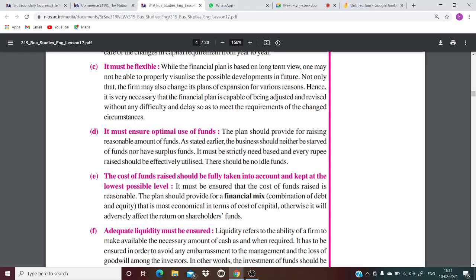It must be ensured that the cost of funds raised is reasonable. The plan should provide for a financial mix that is most economical in terms of cost of capital. Otherwise, it will adversely affect the return on shareholders' funds. Obviously, if the cost level rises, then it's going to affect. Where are you going to fill up the cost? You make your expenses from the profit only. So it's going to affect the shareholders' funds also.